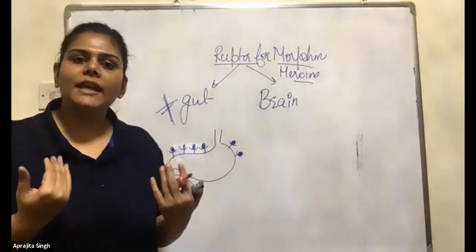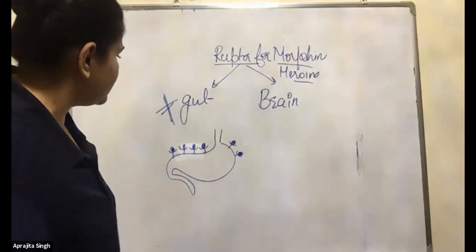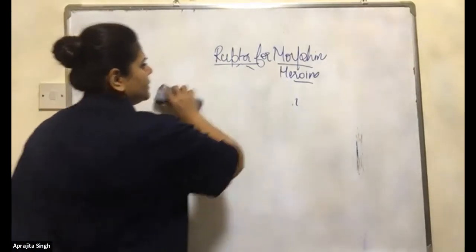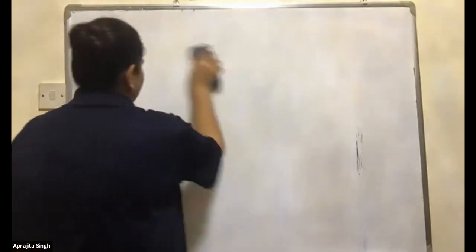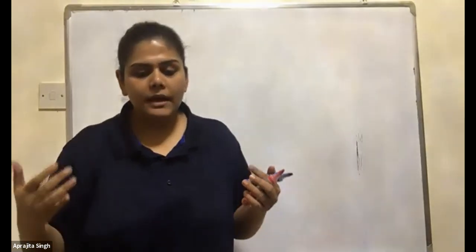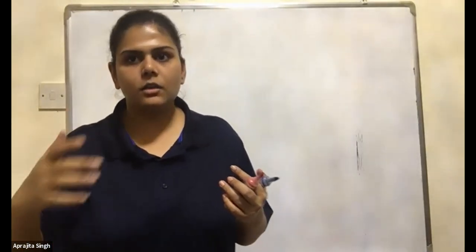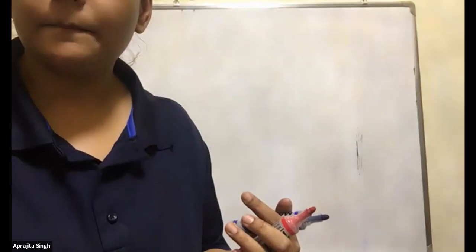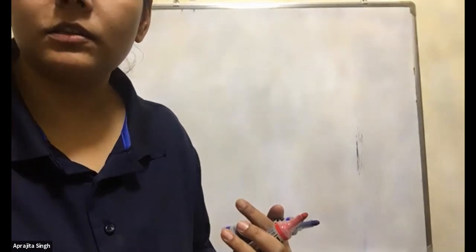Now, how do we take the heroin? I don't know why the NCERT is giving all this rubbish. Why do they have to tell you how you take the morphine and how you take the heroin? We can take the heroin by the inhaling, snorting process. I'll tell you what the snorting process is. You have seen a lot of pictures in Hollywood, in Bollywood. They are just taking it from one side of the nose. That is the snorting, inhaling. We usually take the heroin like this, the snorting, the inhaling process.